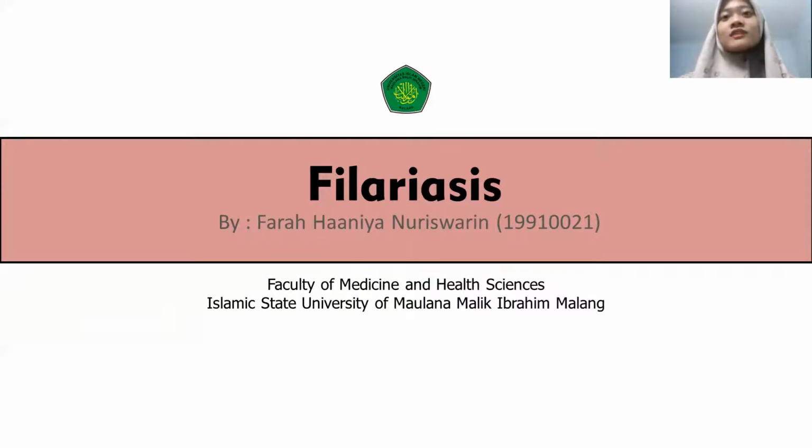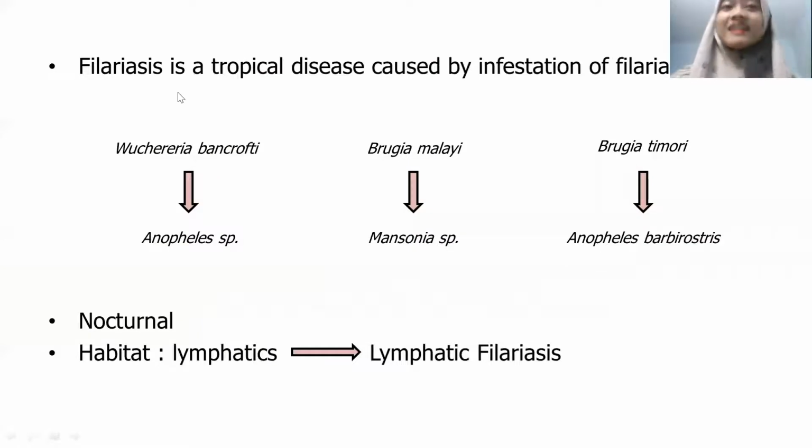And now I would like to talk about filariasis. What is filariasis? Filariasis is a tropical disease caused by infestation of filarial worms. There are three main species of filarial worms that can infect the human body. The first is Wuchereria bancrofti, the second is Brugia malayi, and the third is Brugia timori. And all these three species are transmitted by mosquitoes.